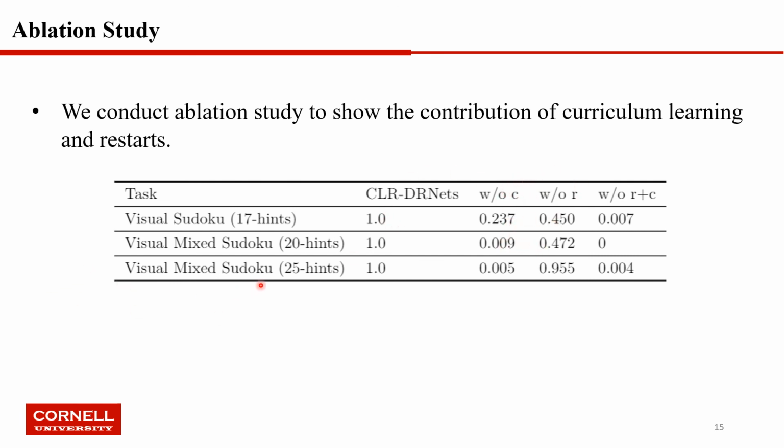But for visual mixed Sudoku 25 hints, restarts didn't contribute too much to the performance. We postulate that visual mixed Sudoku 25 hints is not that difficult, so only one model can learn the problem structure very well, so we do not necessarily require restarts to get a very good accuracy. And this ablation study may also explain why the restarts work well in practice.